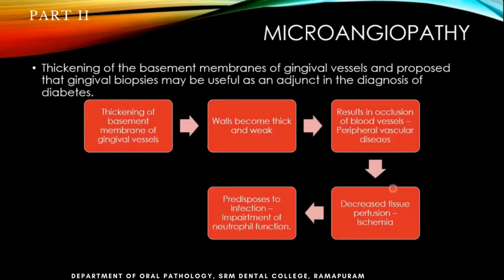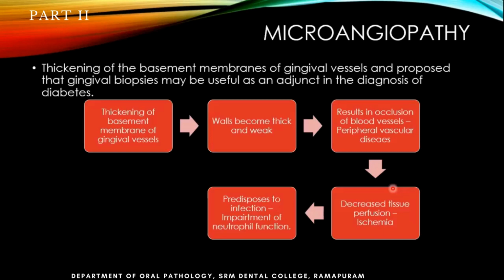Right now, from here we'll be talking about the oral cavity, so it is important for you to listen to this. What happens in microangiopathy in the case of the oral cavity? What they've observed is there will be thickening of the basal membrane of even the gingival vessels. Gingival vessels are very small capillaries. Even there, like I showed in the previous picture, there will be thickening.